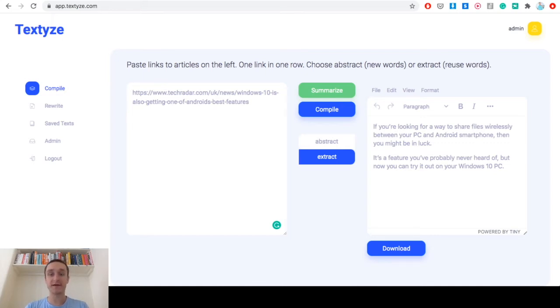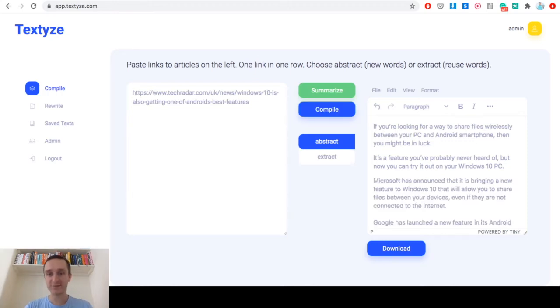Another thing which you might do is also with abstract or extract. So using new words or reusing words is compilation. And compilation is basically taking the whole article and rewriting that using new words, or taking just some parts of the text in order to make it shorter. So I can again click compile. This takes a little bit longer. It takes from 1 to a couple of minutes depending on the length of the article itself.